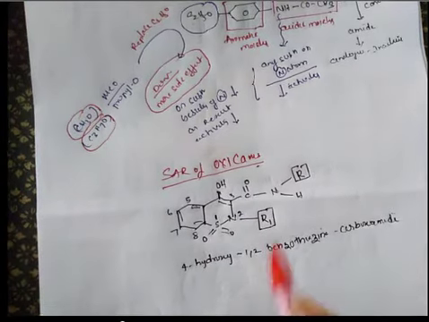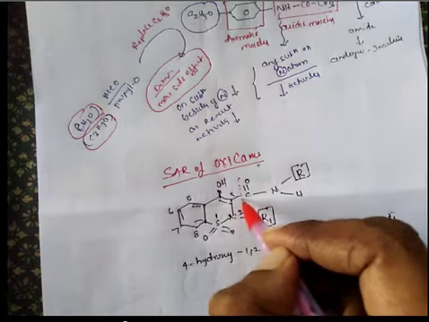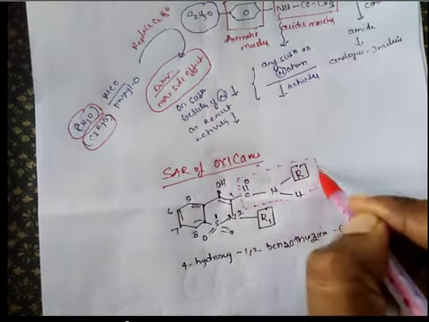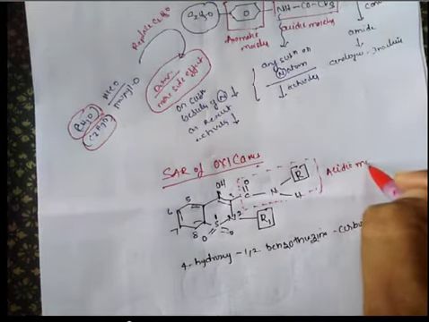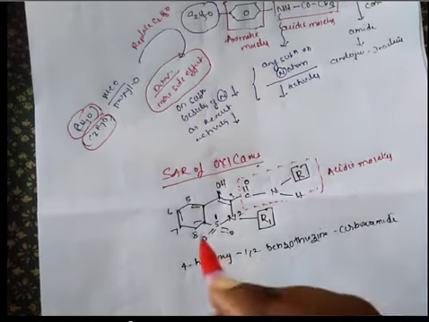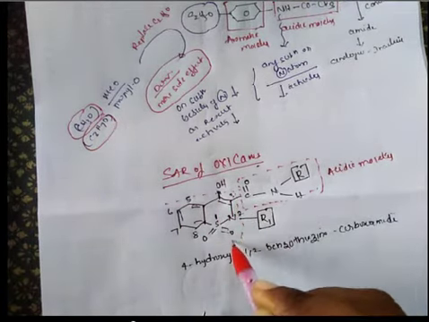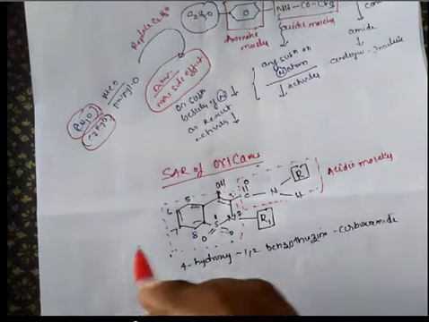Now we'll split this drug according to our requirement. This is the acidic moiety. This is the aromatic moiety.